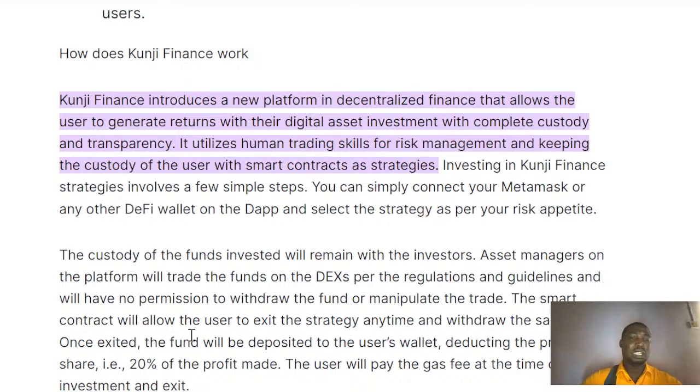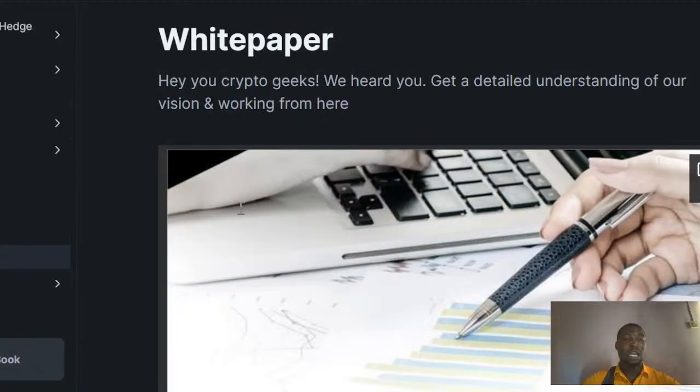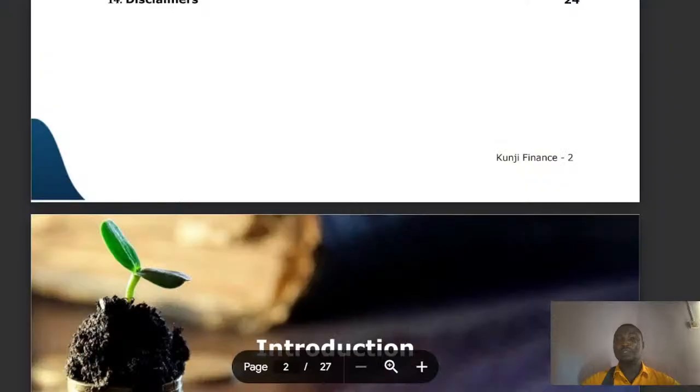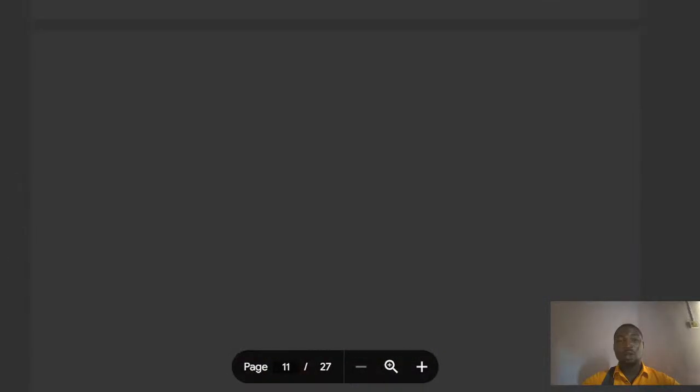It utilizes women's trading skills for risk management and keeps custody of the funds with smart contracts as strategies. So all these are important ways in which we can look into going into the ecosystem and what they're really all about. How can we go about them? It's very, very important that we understand all the steps when looking at the ecosystem, at what they're building, and how we can go about them.